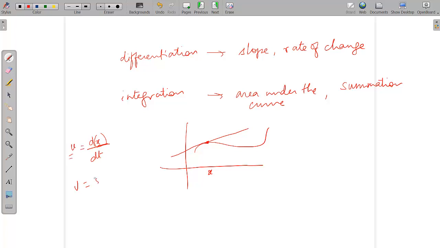How do you write velocity? Let's say 5 meters per second. What does this mean? Per second, 5 meters of displacement is traveled. This is rate of change, no? How much displacement is traveled per second. The rate of change of displacement with respect to time is called velocity. So this is given by this one.